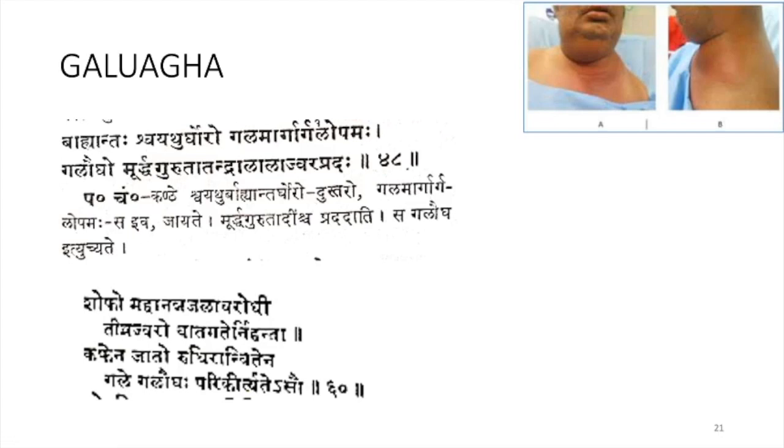Next is Galaugha. Bahya Antahshvayathur Ghoro Galamarga Galopamaha Galaugho Murdha Gurutva Tandra Lalasrava Jwara Pratah. So Bahya Antah Shvayathu, this is according to Ashtanga. There will be Shopha or Shvayathu, edema will be there, Bahya and Antah. So outside also there will be swelling, inside also there will be swelling.